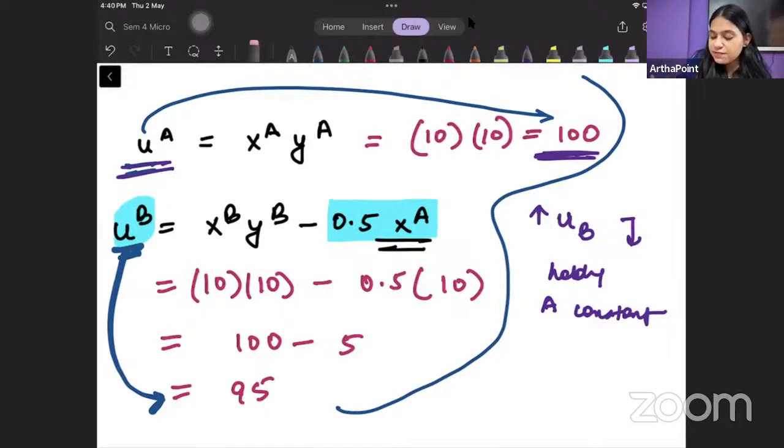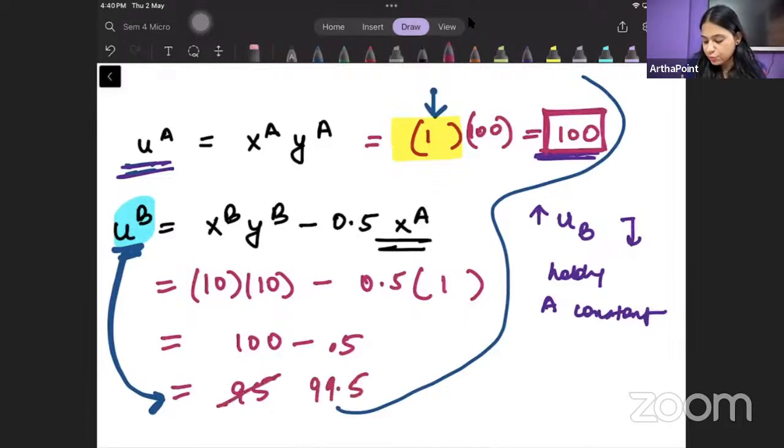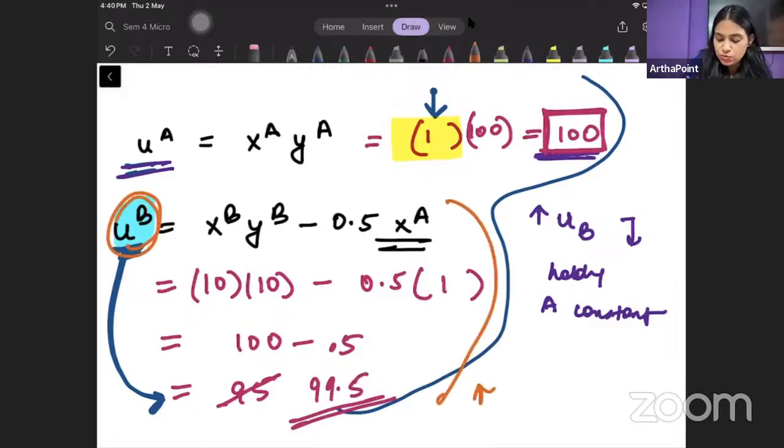So what can we do? We can go ahead and lower the consumption of good X, increase the consumption of good Y, so his utility will remain unchanged. And the moment we lower the consumption of good X, तो यहाँ पे beta, I just have 1 unit, so this will be 0.5. So when this will be 0.5, this will be 99.5. समझ रहे हो? तो I am able to increase the utility of individual B holding utility of A constant by lowering the consumption of good X.